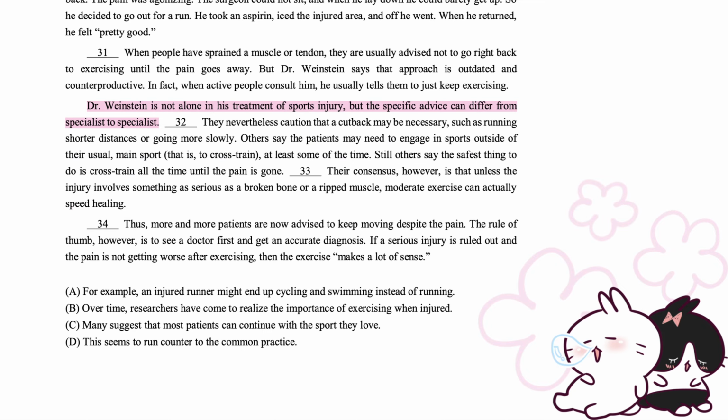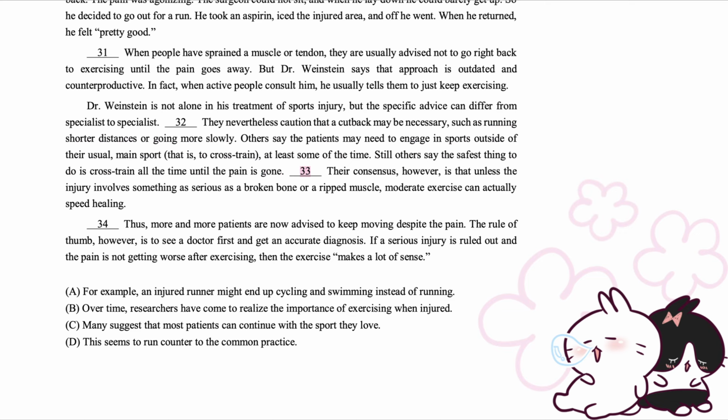Dr. Weinstein is not alone in his treatment of sports injury, but the specific advice can differ from specialist to specialist. Many suggest that most patients can continue with the sport they love. They nevertheless caution that a cutback may be necessary, such as running shorter distances or going more slowly. Others say the patients may need to engage in sports outside of their usual, main sport, that is, to cross-train, at least some of the time. Still others say the safest thing to do is cross-train all the time until the pain is gone.